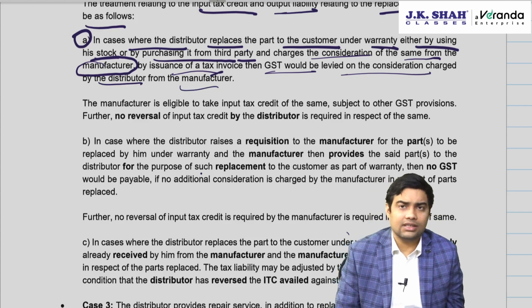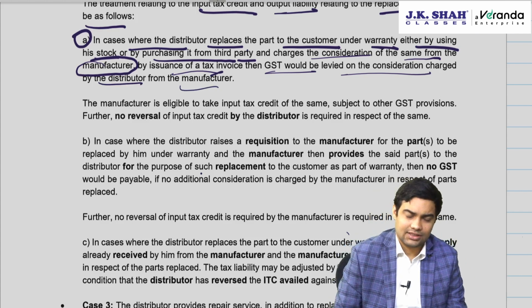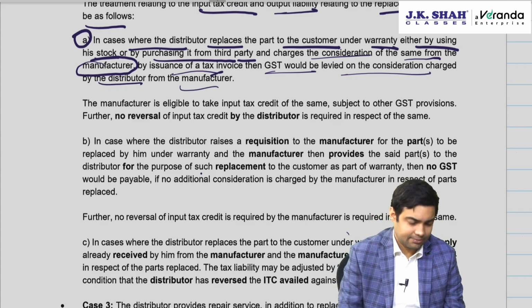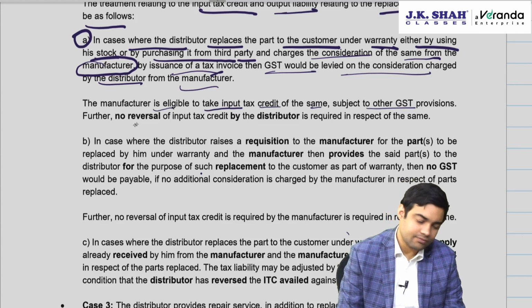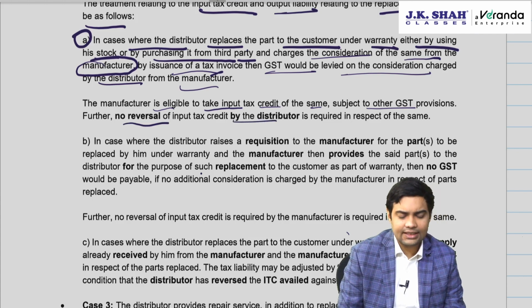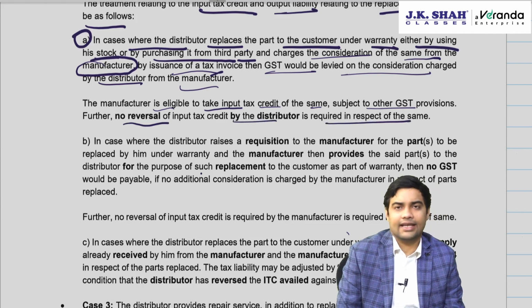So distributor is invoicing manufacturer, dealer is invoicing Honda. The manufacturer is eligible to take ITC. Is it, sir? Yeah, Honda can take ITC on the same, subject to other provisions. No need to reverse ITC by distributor as well.